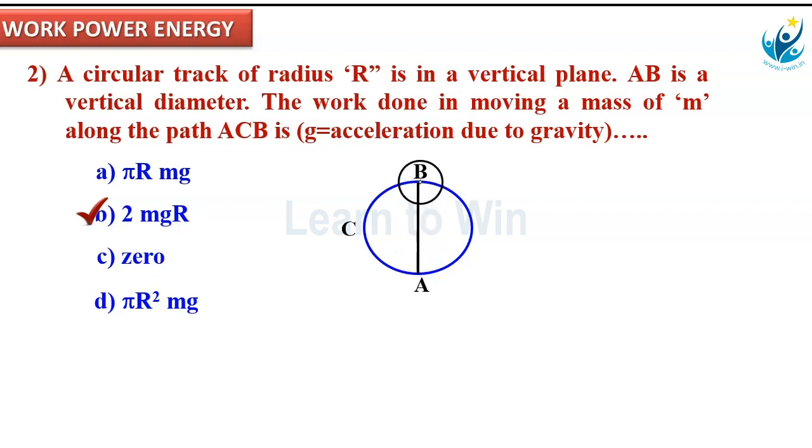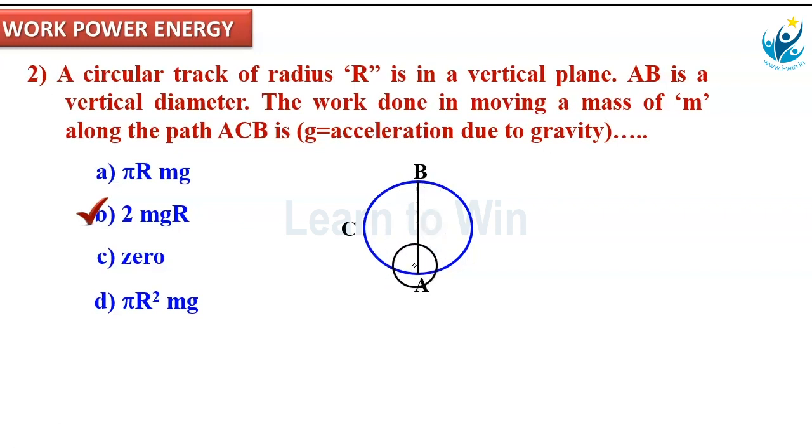So diameter of the circle means R is its radius, then diameter is 2R. So what is the displacement of the body? A to B, it moves through the path ACB. Its displacement is 2R only. 2R is the displacement. S equal to 2R.